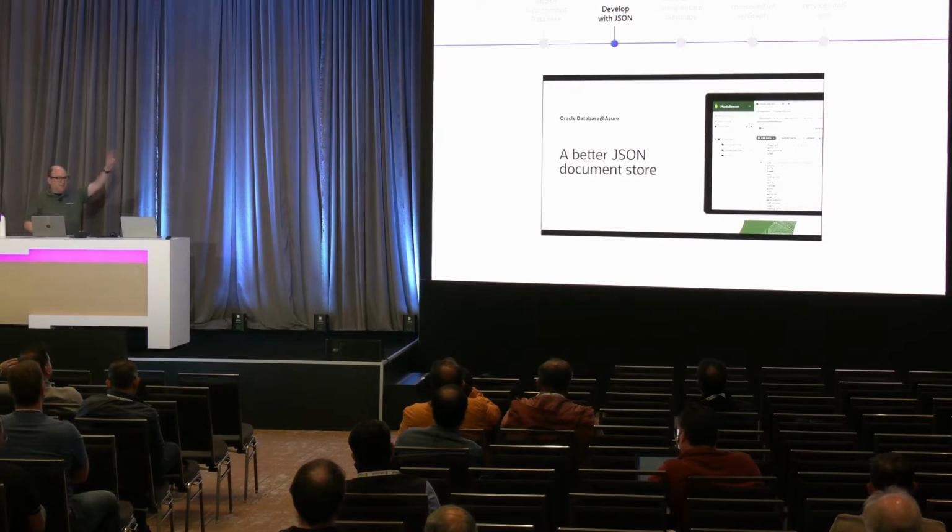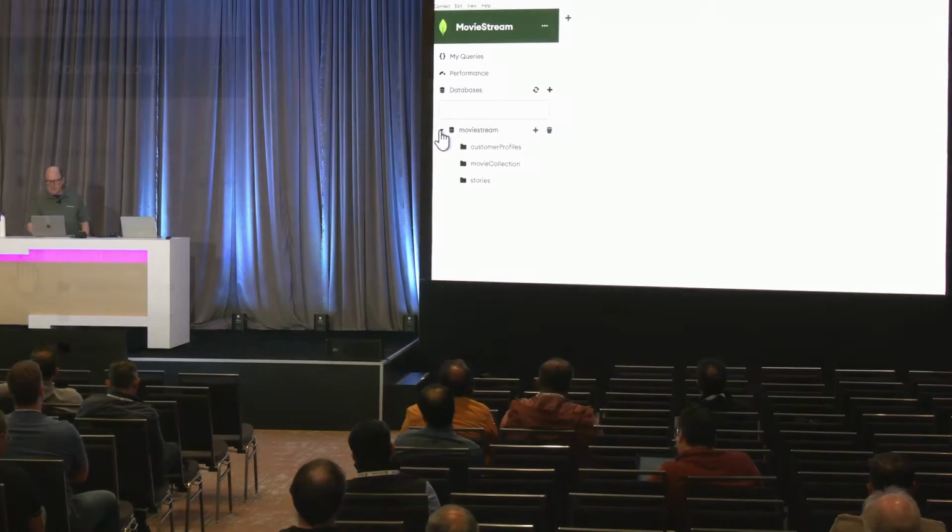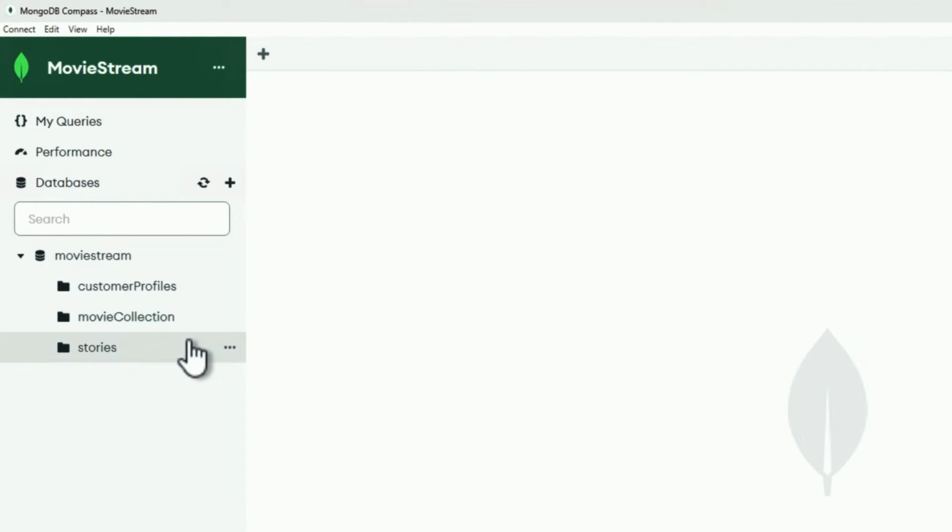So let's go to segment number 2. We'll go through that demo. And I gotta say, my guess is I'm probably one of the first people to start an Oracle database demonstration in MongoDB Compass, right? Kind of strange. So I actually connected Compass to Autonomous. And I'm looking at the JSON collections that have been defined here, and I'm using the database as if it were a Mongo store.